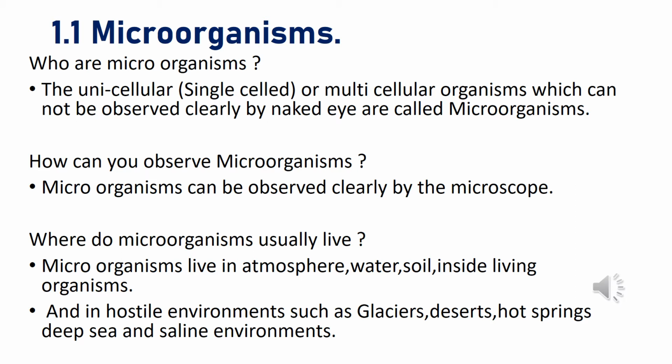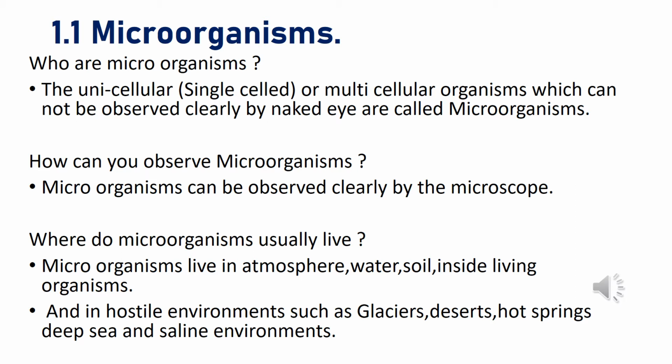So, here what do you mean by unicellular? Unicellular means they have only a single cell, and multicellular organisms means they have more than one cell. And also they say which cannot be observed clearly by the naked eye. What do you mean by the naked eye? Naked eye in the sense your eyes are not worn with anything like glasses, spectacles or lenses. Okay, so this is the definition of microorganisms.